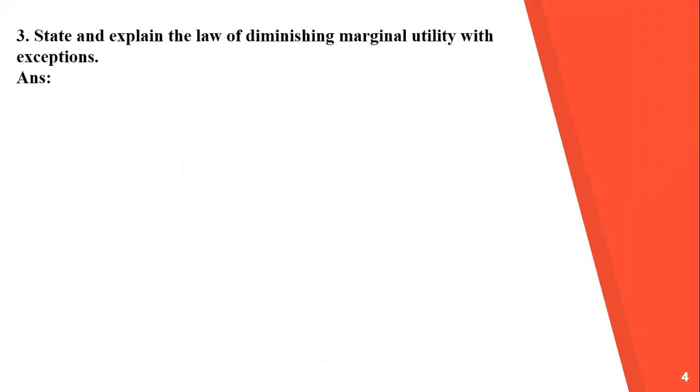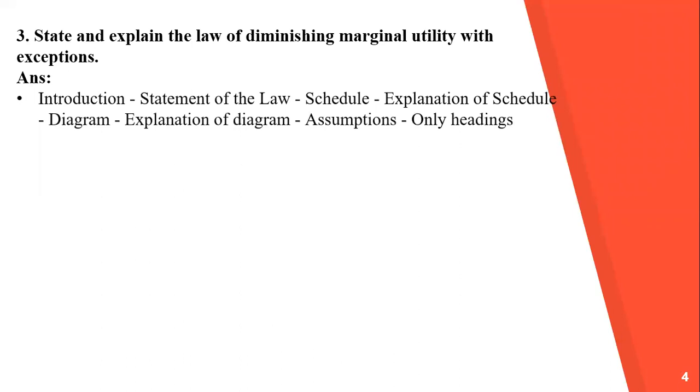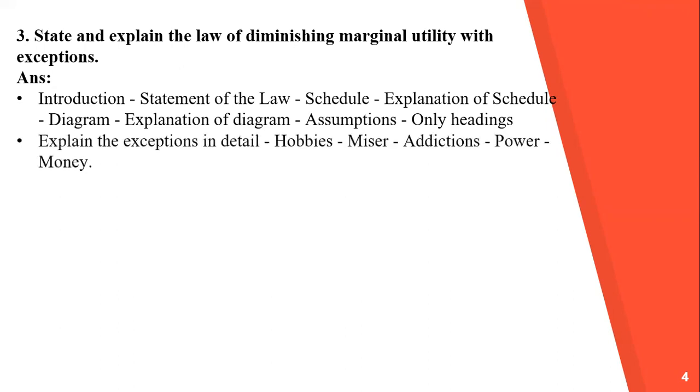See the next question. State and explain the law of diminishing marginal utility with exceptions. Now see the points of the answer. First, introduction, then statement of the law, schedule, explanation of schedule, diagram, explanation of diagram, and assumptions only headings. And then explain the exceptions in detail: hobbies, miser, addictions, power, and money.